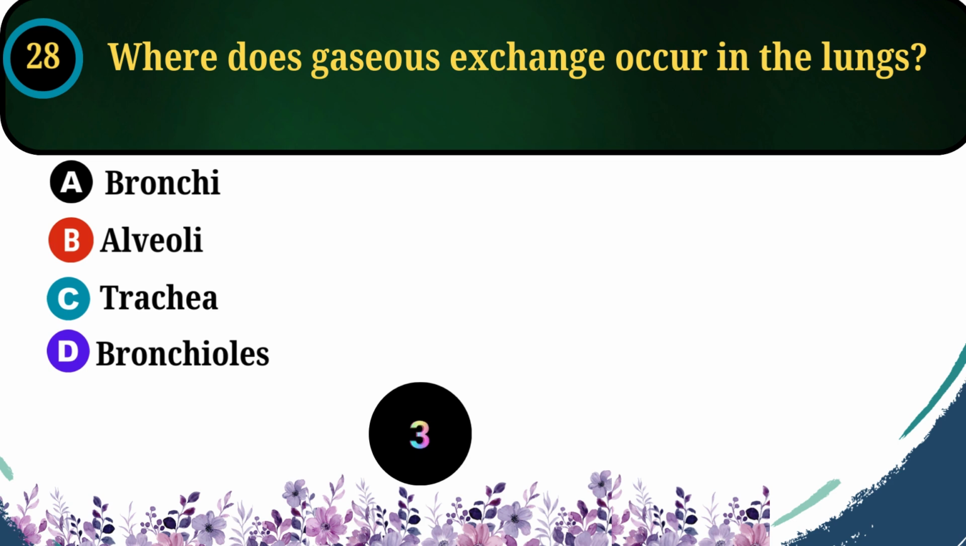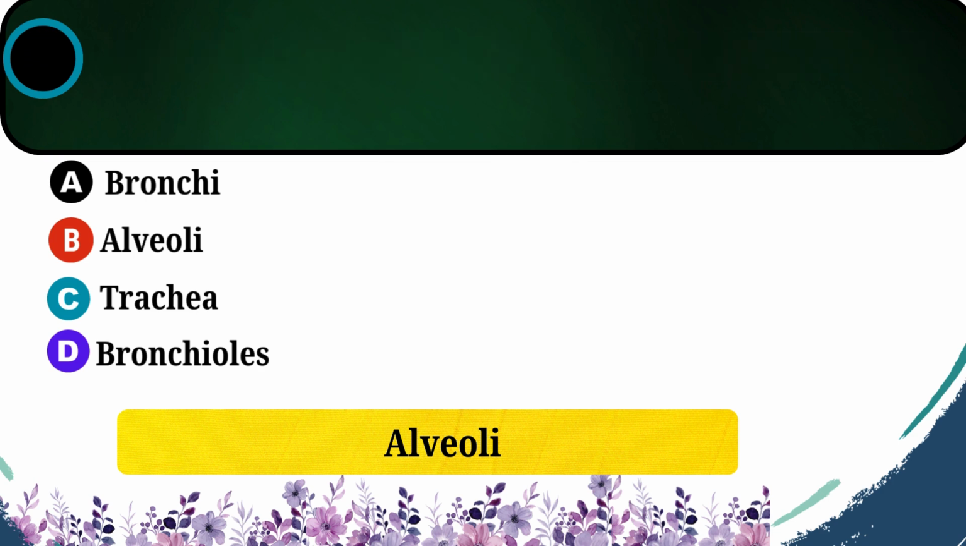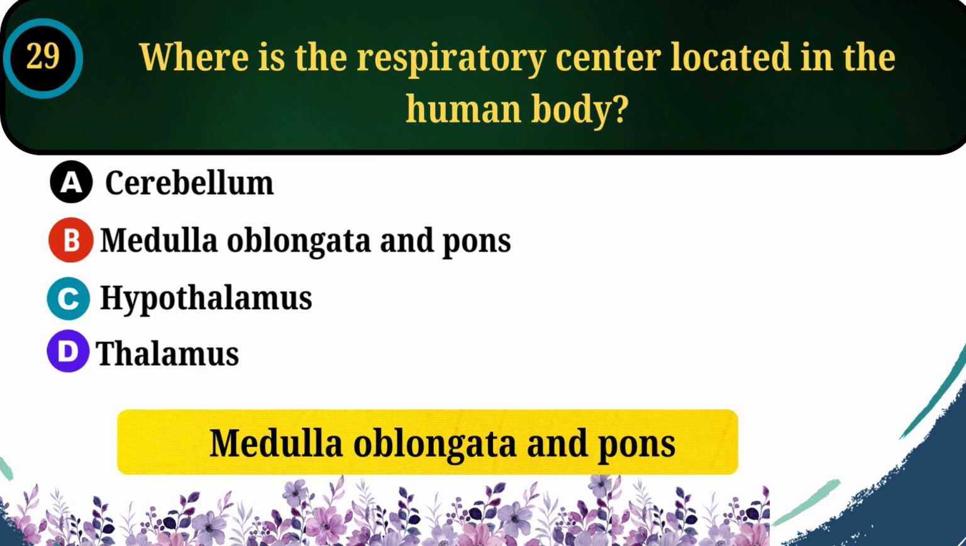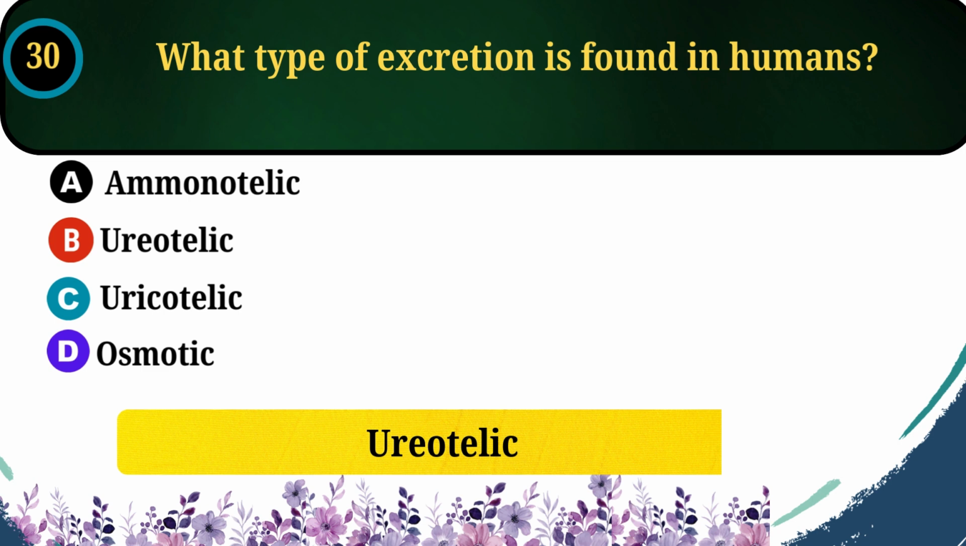28. Where does gaseous exchange occur in the lungs? Answer: alveoli. 29. Where is the respiratory center located in the human body? Answer: medulla oblongata and pons. 30. What type of excretion is found in humans? Answer: ureotelic.